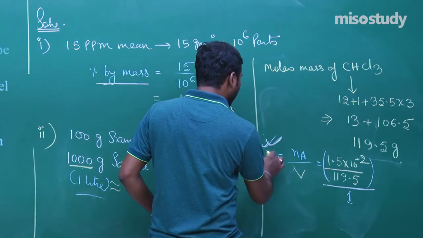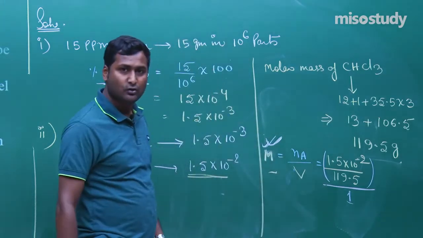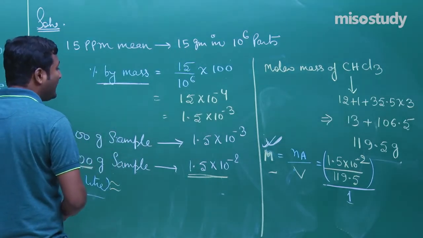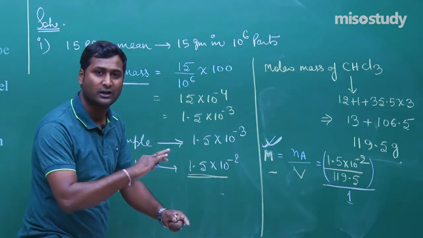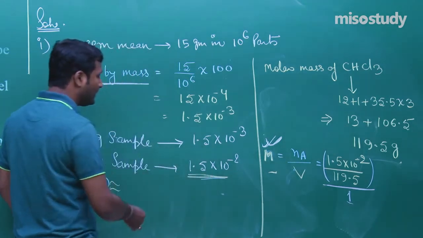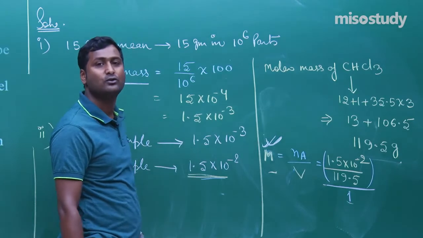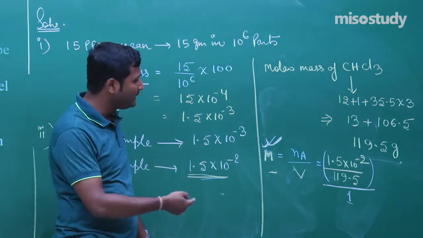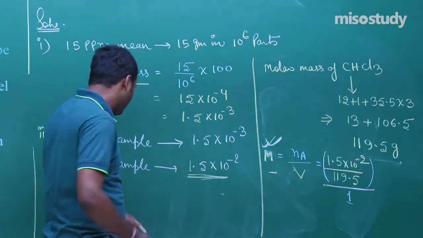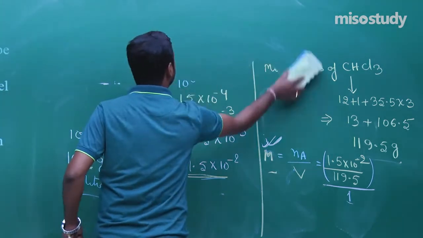Now put here capital M. So capital M is equal to n upon V. So we do not need to find out the molality, because for molality some modification is required. Why? Because we have to subtract 1.5 into 10 to the power minus 2 from 1000. It will be equivalent to 1. So there is not much difference in this case. Clear? Now I am going to rub this part and we'll discuss the next question. Wait for a moment.